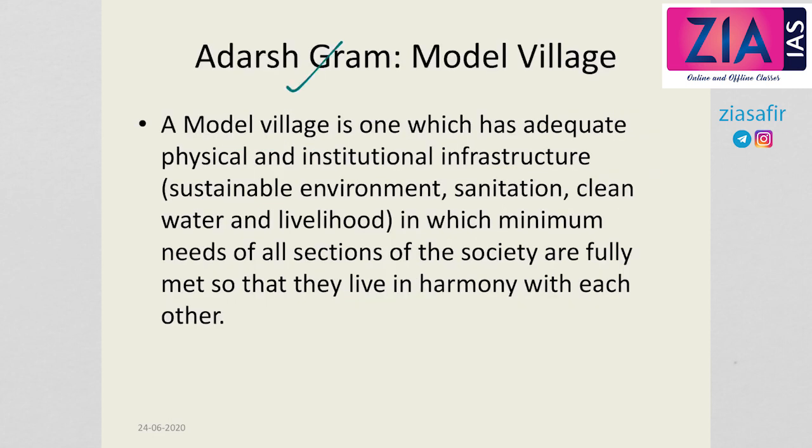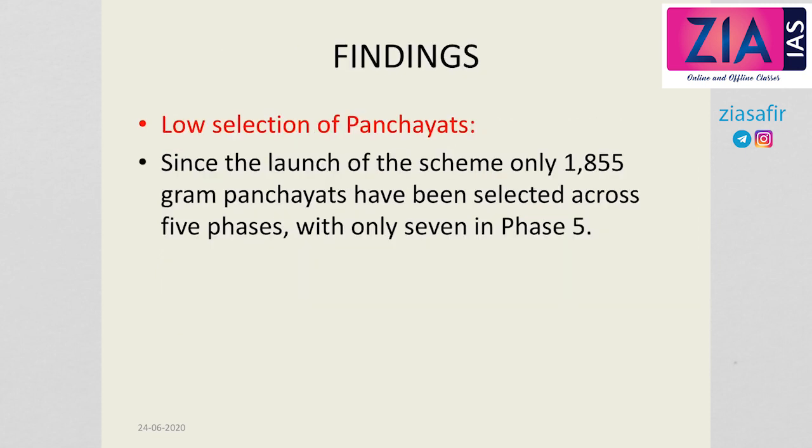Now, what is an Adarsh village or Adarsh Gram or a model village? A model village is one which has adequate physical infrastructure as well as institutional infrastructure, in which minimum needs of all sections of society are fully met so that they can live in harmony with each other. So a model village means a village which has adequate physical and institutional infrastructure, and the minimum needs of all the sections of those who live in the village are met. This is an Adarsh village or Adarsh Gram or a model village.